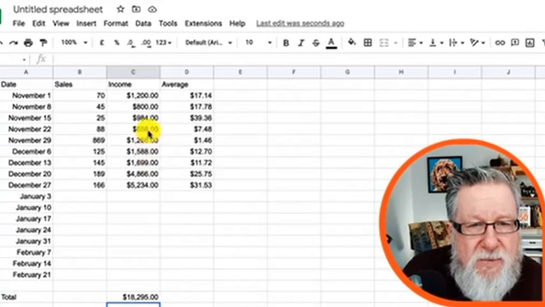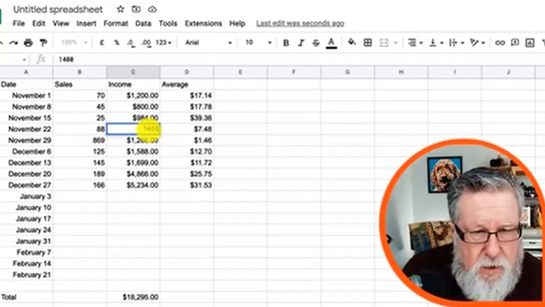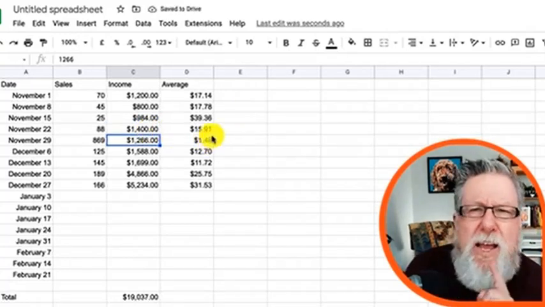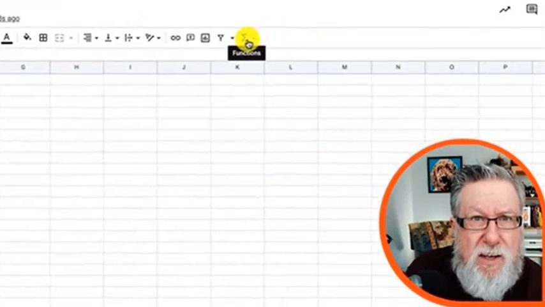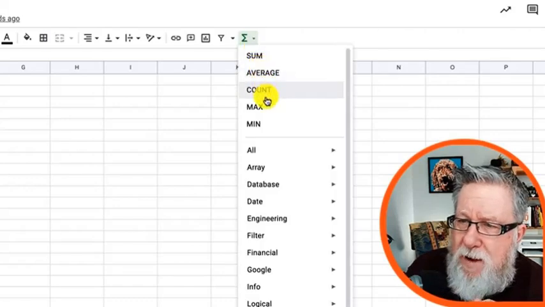So if we change any of the numbers inside of this, you'll see that the sum changes with that, as does the average. Did you notice when I pulled down this menu that there was another calculation available to us as well? Did you see in the functions it also had average, count, maximum, minimum?